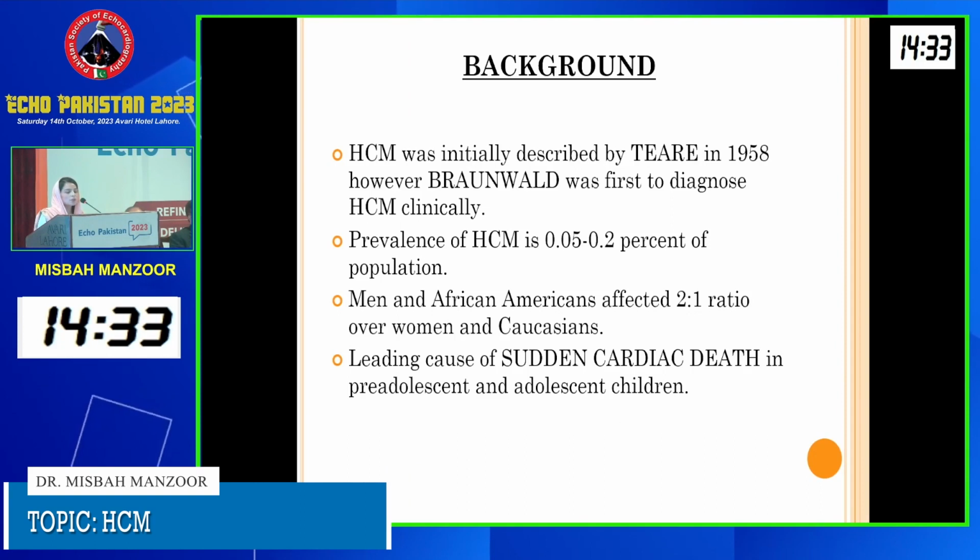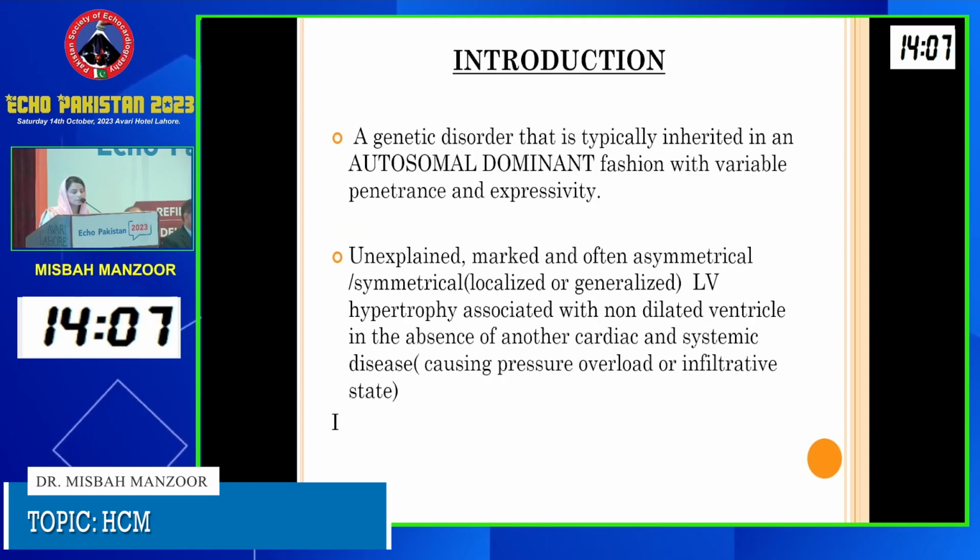HOCM was initially described by Teare in 1958. However, it was first clinically diagnosed by Braunwald in the 1960s. The disease is predominantly prevalent in men and African Americans with a ratio of 2:1, with an overall prevalence of 0.05 to 0.2% in the general population. Moreover, it is the leading cause of sudden cardiac death in adolescents and pre-adolescent children.